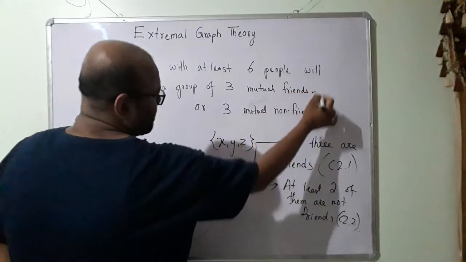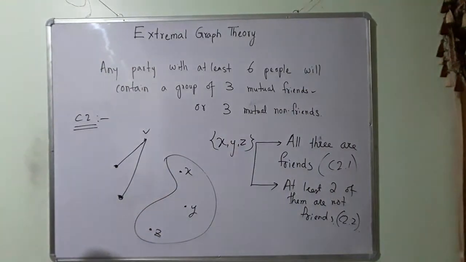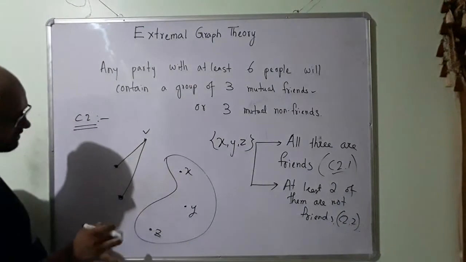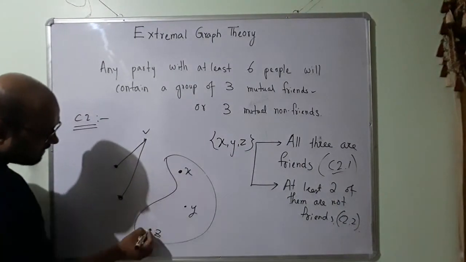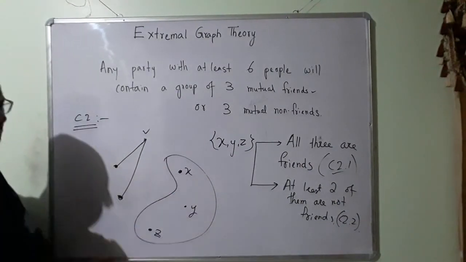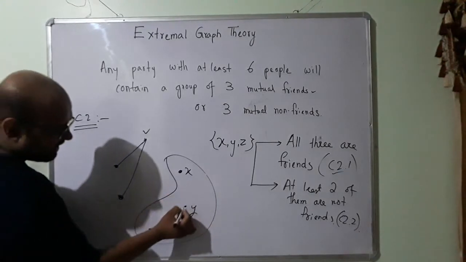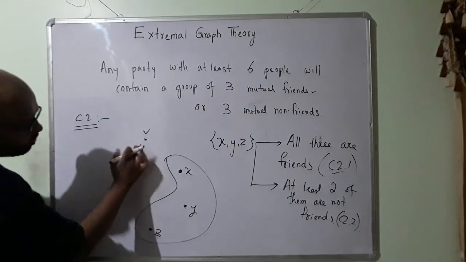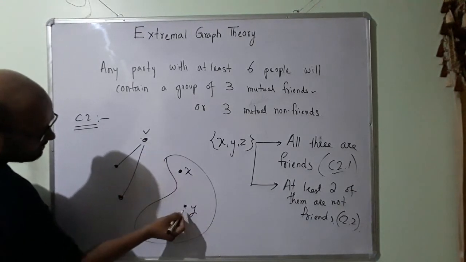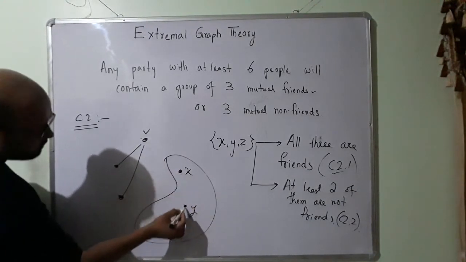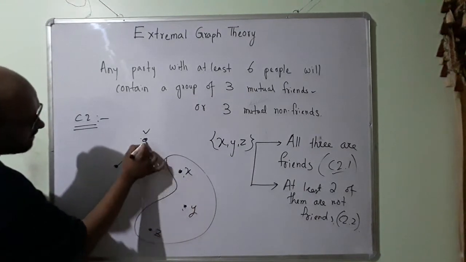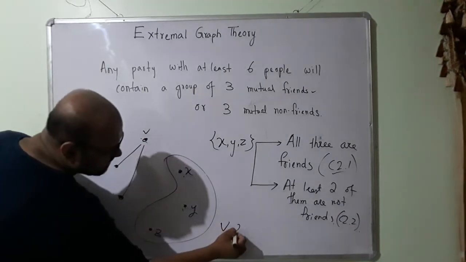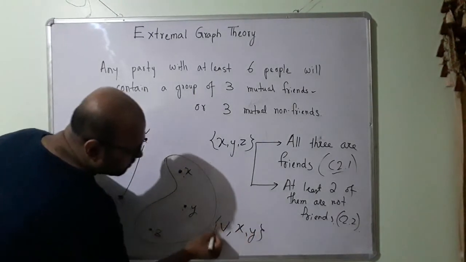If all of them are not friends, that means case 2.1 is not true, then what does that mean? That means at least 2 of them are not friends with one another, right? So let us say X and Y are not friends with one another. Now what do I have? I know V is not friends with X and Y, and X is not a friend with Y and V, and Y is not a friend with X and V. So I have found V, X and Y that are not friends with one another.